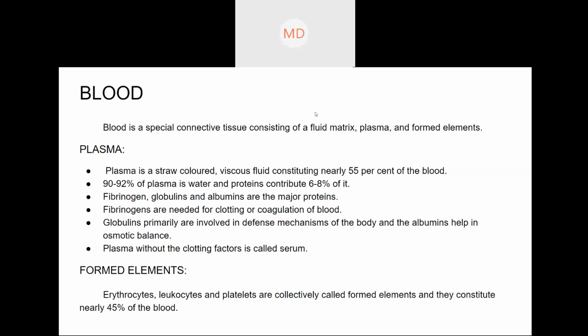Obviously you have read it in your HS, or if you are not from the science stream, then in your school. Level of organization. There are five levels of organization. First is the cell, then tissue, then organ, then organ system, then organism. Organism is the individual one.